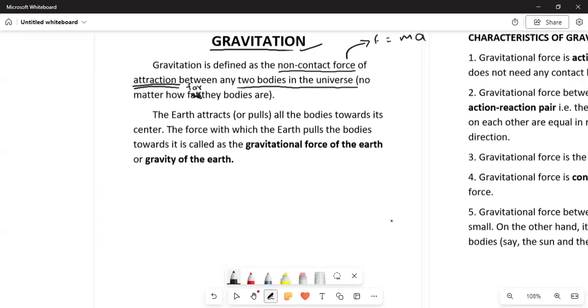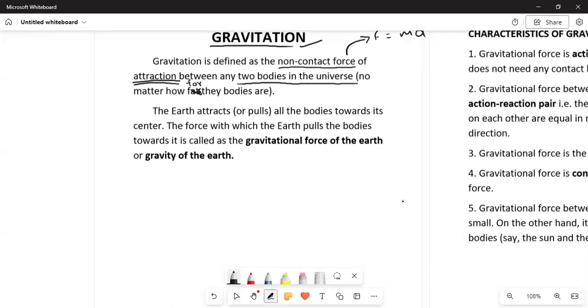Then the earth attracts or pulls all the bodies towards its center. Now see, we are standing on the earth. If this is our earth, and we are standing over here, we are always attracted towards the center of the earth.